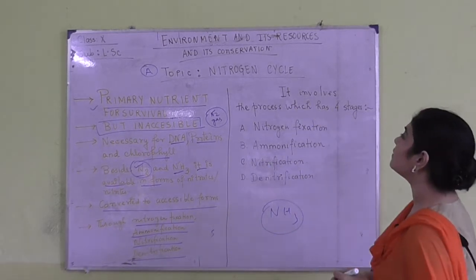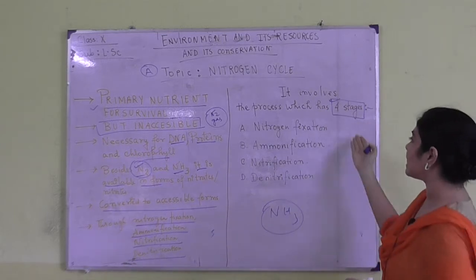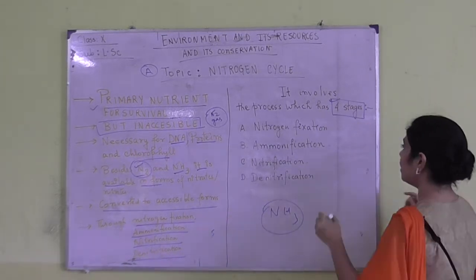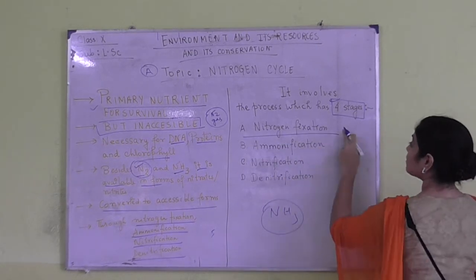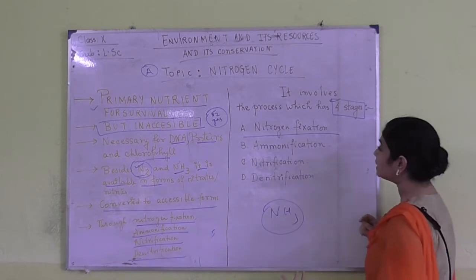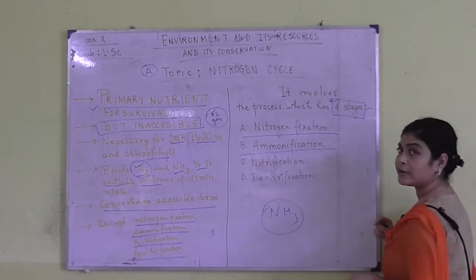Now the nitrogen cycle basically involves 4 stages. The first process is known as nitrogen fixation, where nitrogen from the atmosphere is fixed by different types of organisms. Next is ammonification, where it is converted to ammonia.